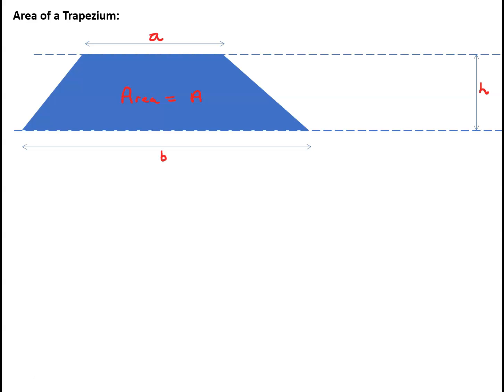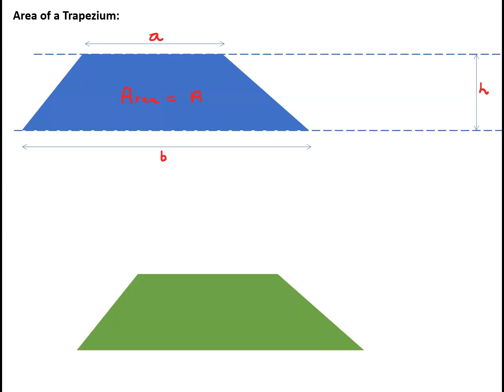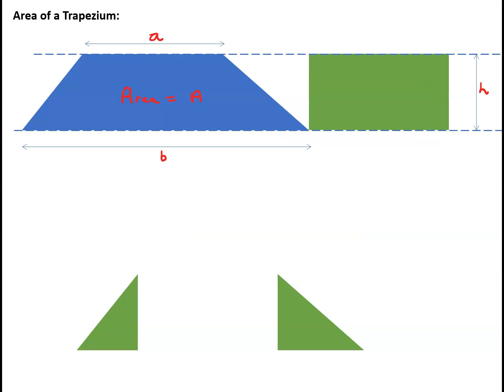Now, before we go any further, we just need to remind ourselves of a result that you'll probably have met at GCSE about the area of a trapezium. So let's suppose we've got a trapezium where the two parallel sides have length a and b, and the two parallel sides are distance h apart. Let's suppose that the area of this trapezium is capital A. And if I produce an exact copy of the trapezium, in a different colour, that is also going to have area A. And let's just do a little bit of cutting this second trapezium up.